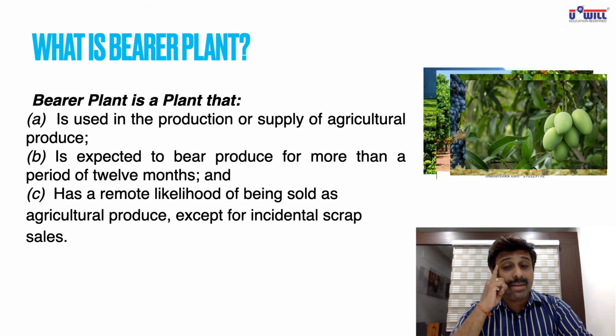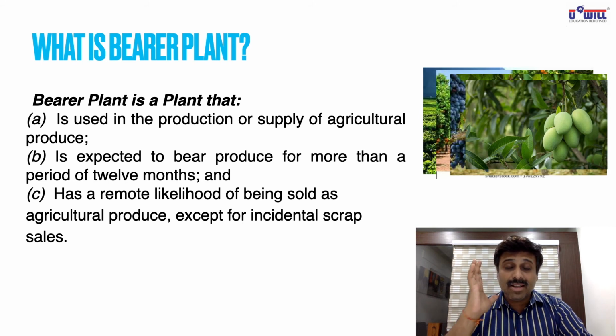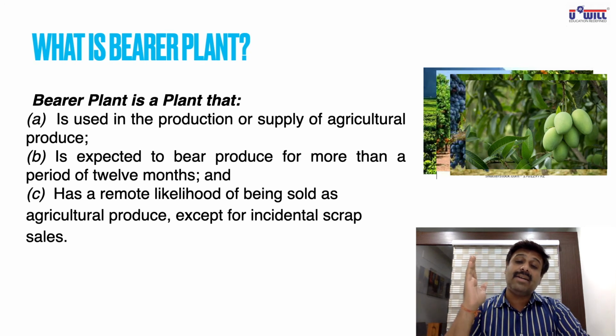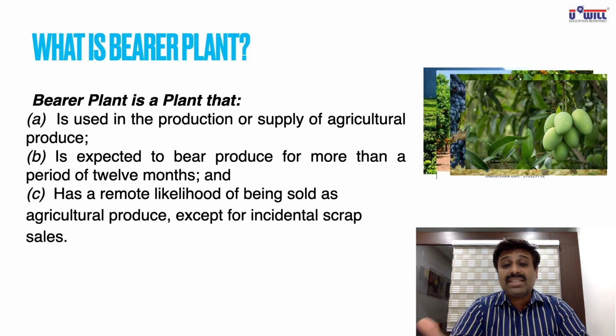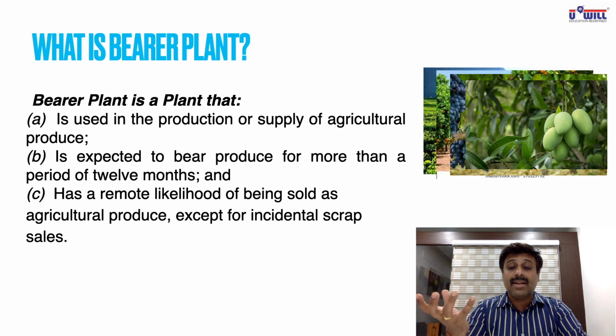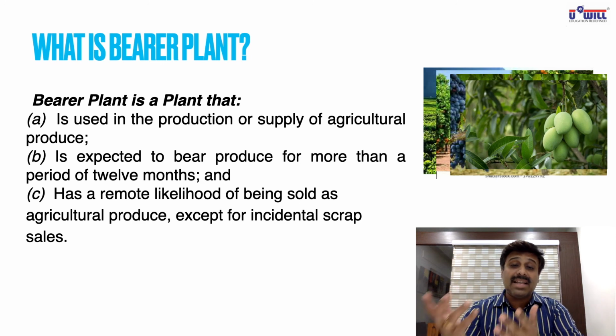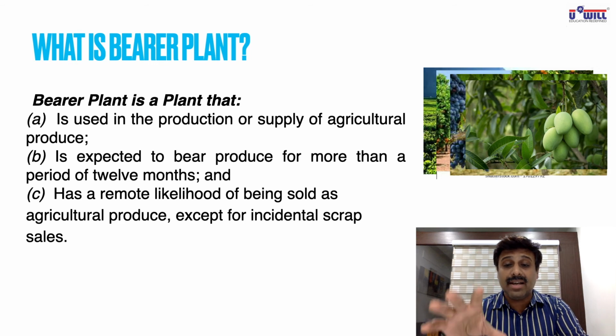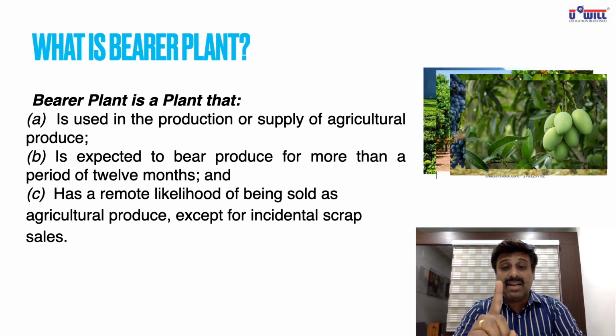So bearer plant, remember the word bearer. Bear the fruits, remember that. So all the trees, generally fruit bearing trees and plants, are considered as bearer plants, and accounting standard 10 applies on that. It is just like your machinery. The only thing, it has a life. Machinery does not have a life. Machinery you use for years and years to produce goods. Same way, trees you use for years and years, you grow fruits out of that and you earn out of that. So a bearer plant is just like a machinery. The only thing, it has life. So for a bearer plant, AS 10 will apply.